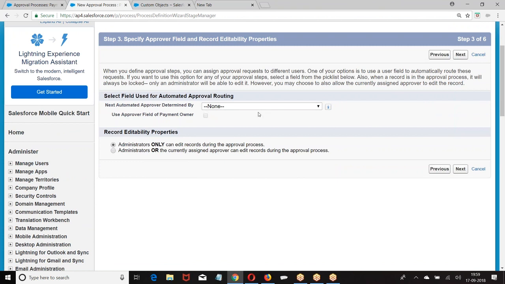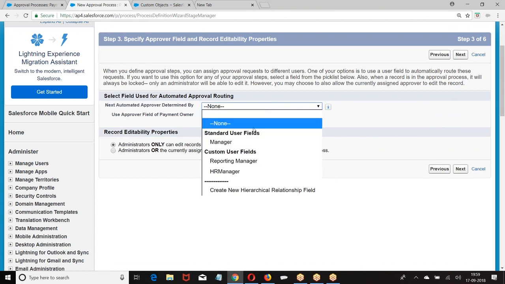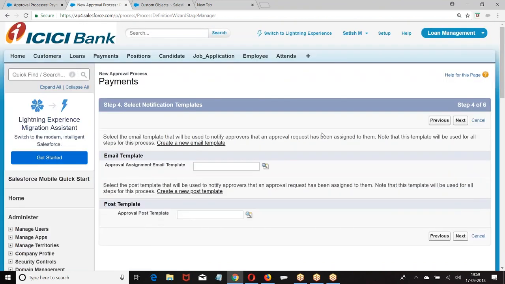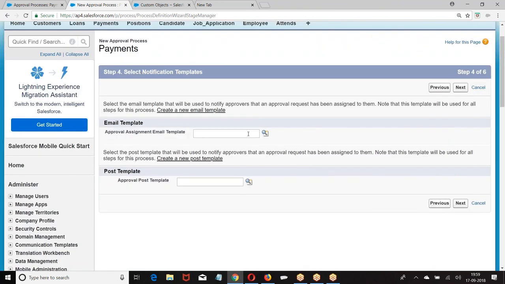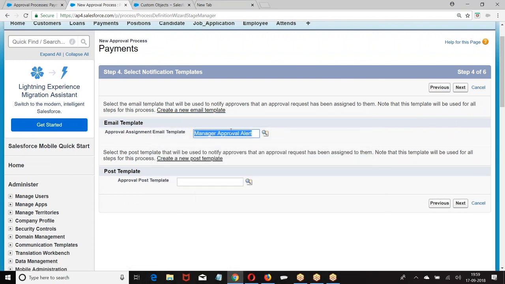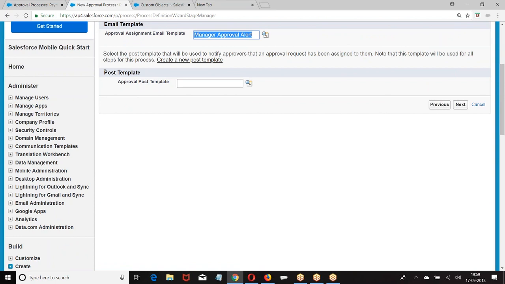I'll decide later, or else you can specify manager. Whomever you want to submit, you can submit it. I'll say my manager. I want to send an email template. Yes, manager approval already. This is the email. What is the next one we have? Post template, chatter message.